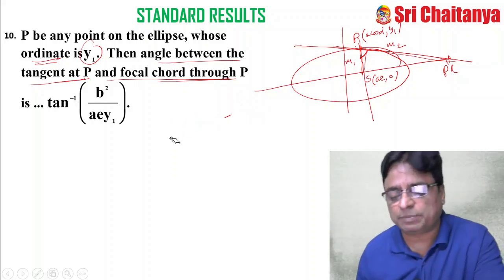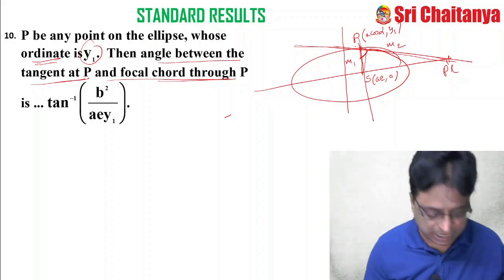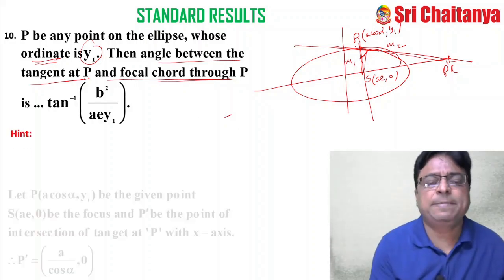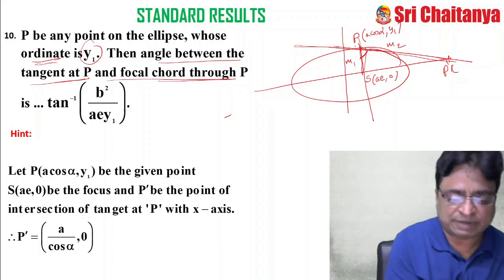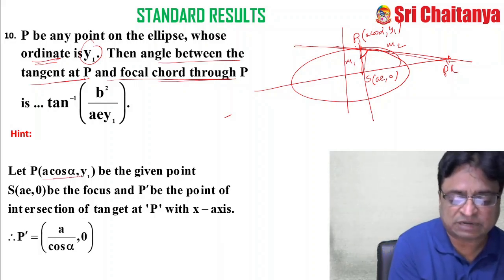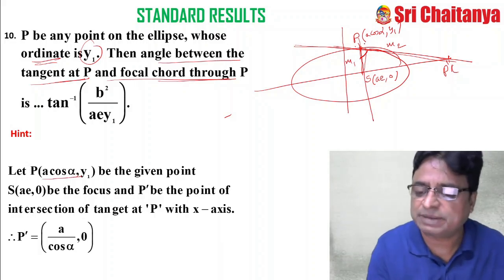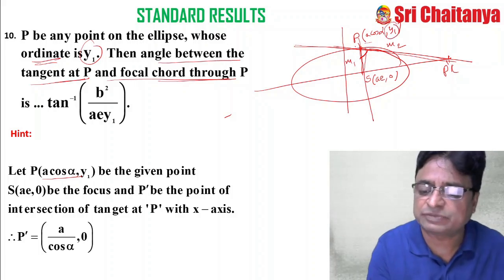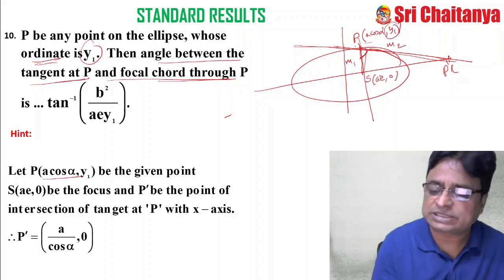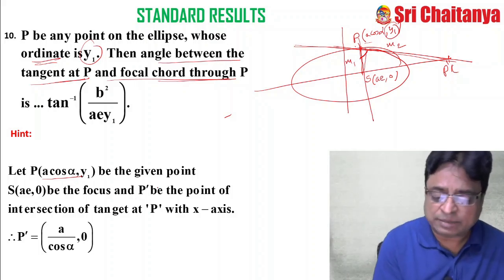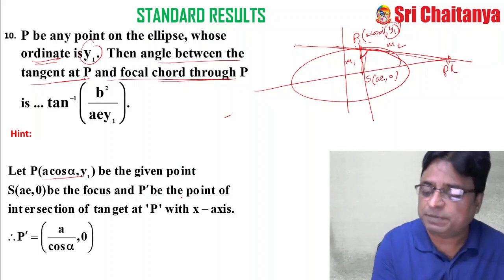The most important point is, see, I am giving the hint. This is my point, let P be A cos alpha comma y1. This is my point where my ordinate is y1. And my focus, this is AE comma 0 that I have taken. P dash is the point of intersection of the tangent at P with the x-axis.